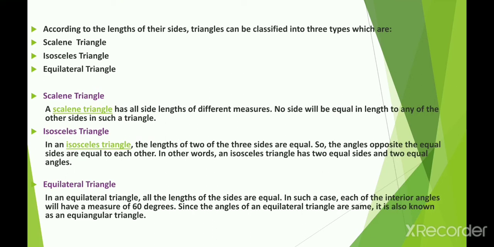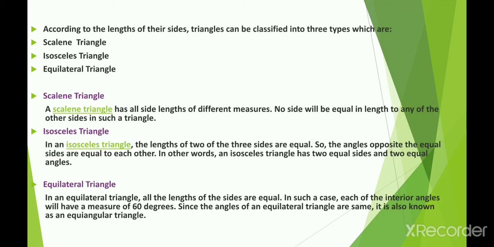According to the length of their sides, triangles can be classified into three types: scalene triangle, isosceles triangle and equilateral triangle. Okay, let's understand one by one. What is a scalene triangle? A scalene triangle has all sides of different length. No side will be equal in length to any other side in such a triangle. In a scalene triangle, all the angles are also of different measures.